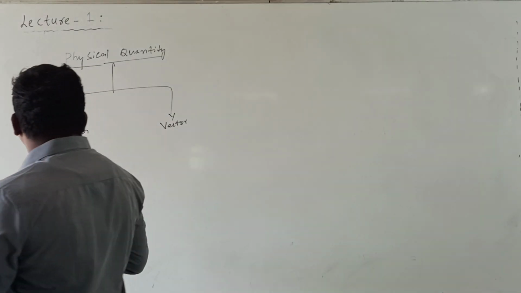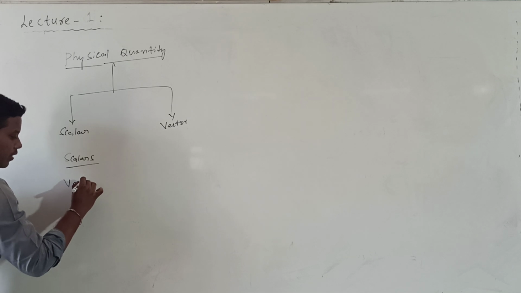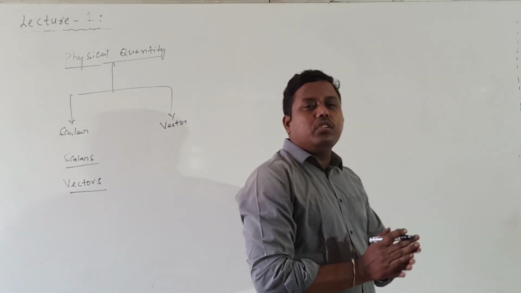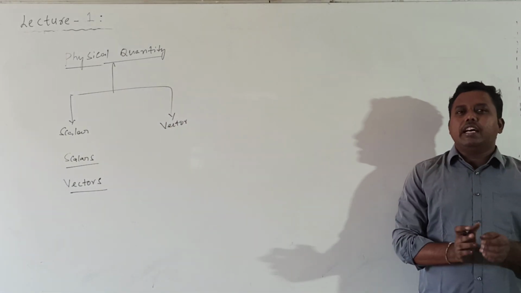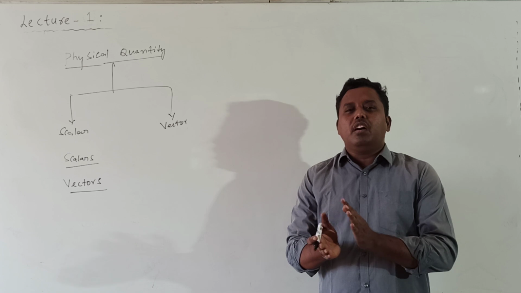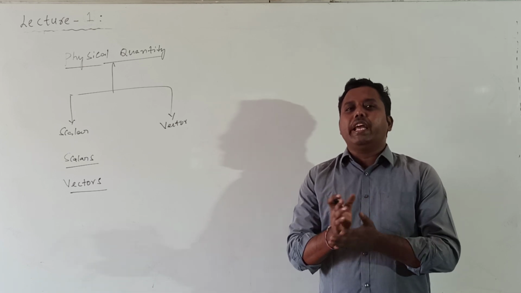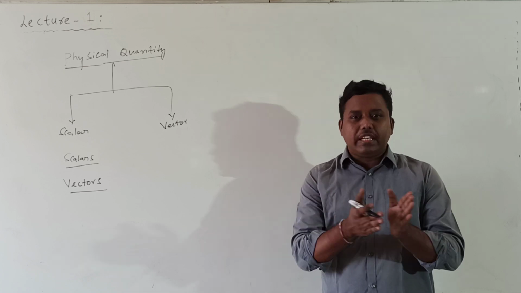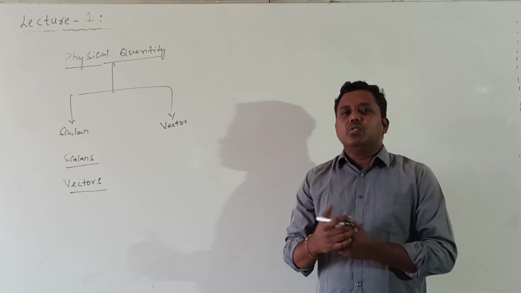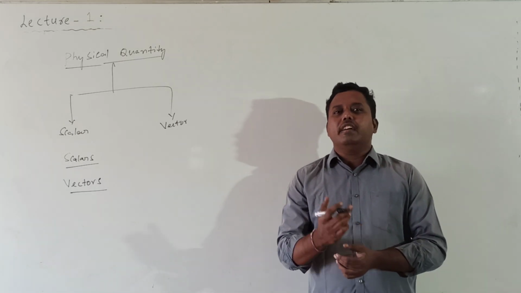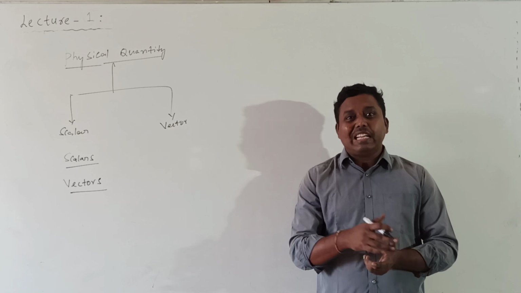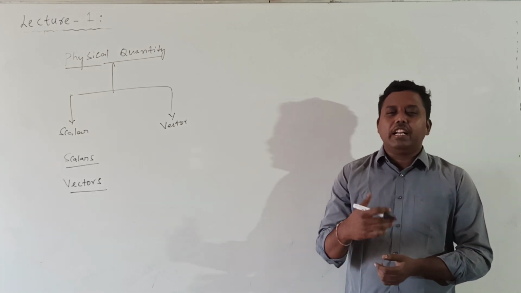After this, what are vector physical quantities? Vectors are physical quantities which have both magnitude and direction, and which also obey the laws of vector addition. This last point is also important. Simply having magnitude and direction is not enough; they should also obey the laws of vector addition. We will come to what those laws are. Only if those laws are valid are they called vector physical quantities. Examples of vector physical quantities are displacement, velocity, acceleration, force, linear momentum, angular momentum, torque, etc.